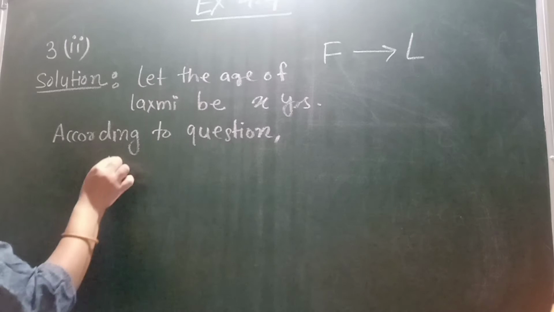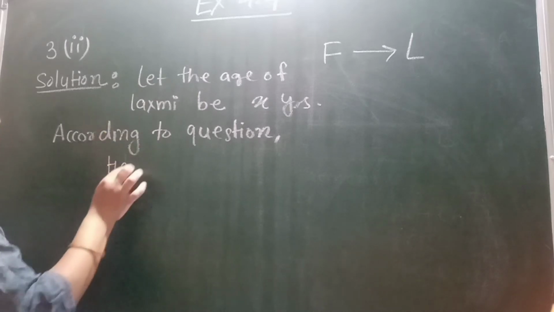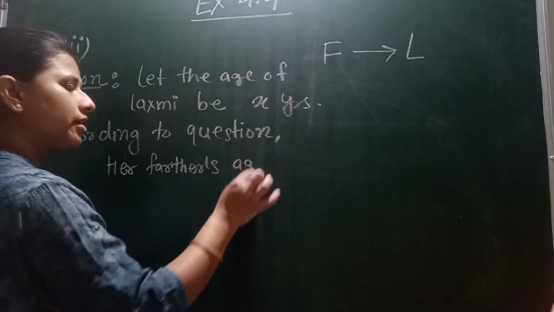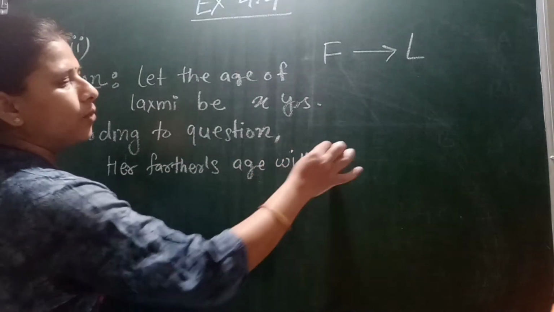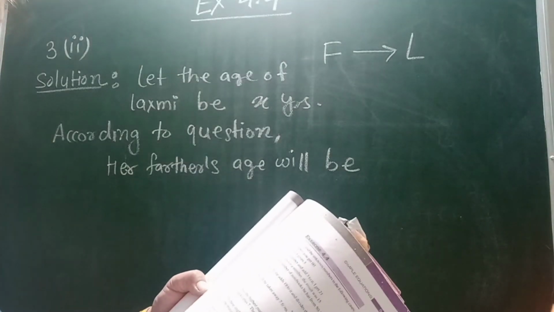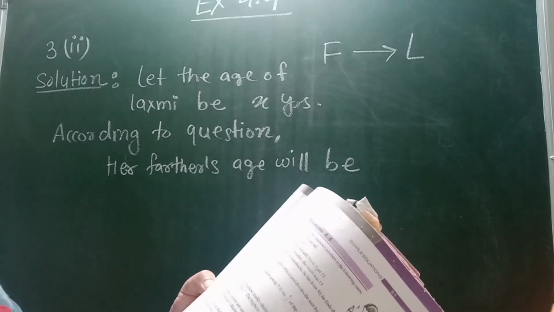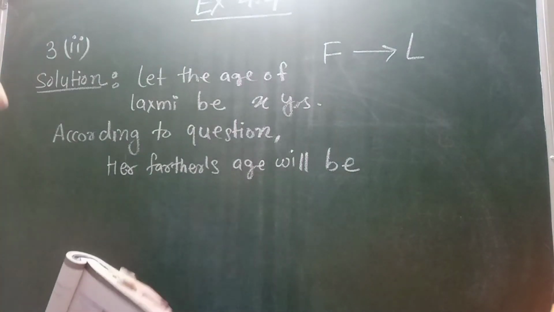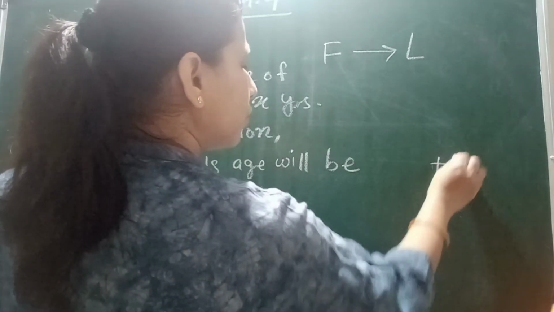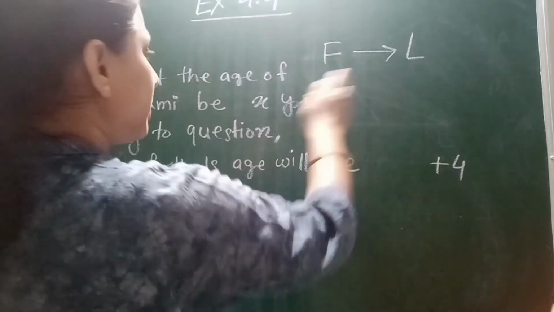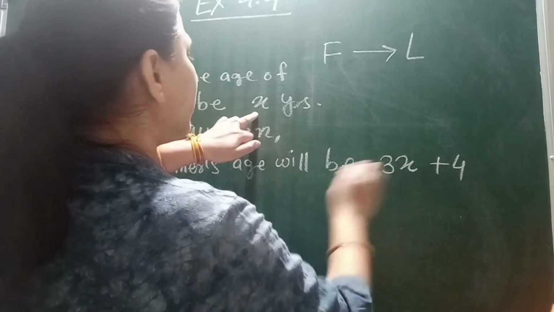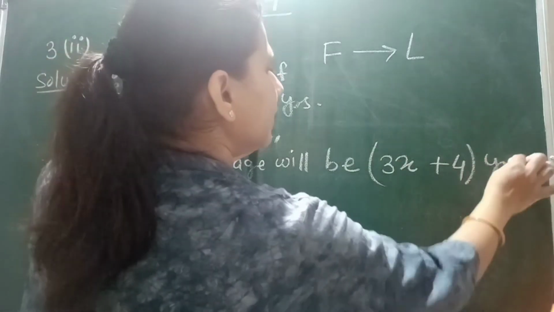According to the question, her father's age will be, what is given? 4 years older than 3 times Lakshmi's age. 4 older, it means obviously we will add plus 4. 3 times Lakshmi's age, it means we suppose that the age of Lakshmi is x, so 3 times will be 3x plus 4 years.